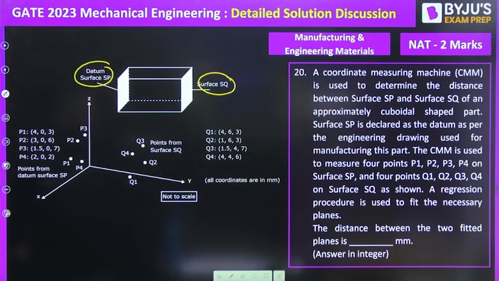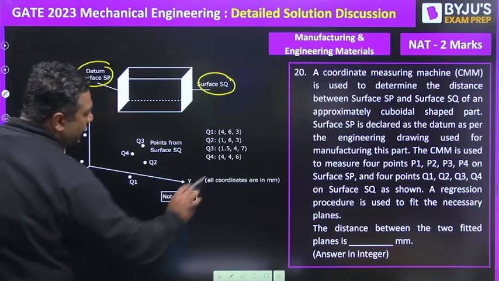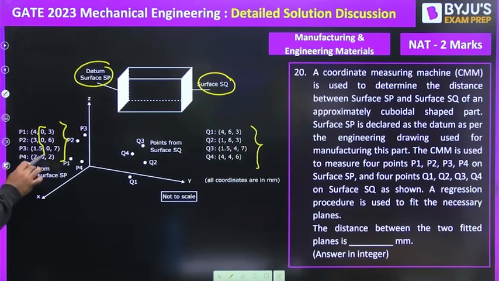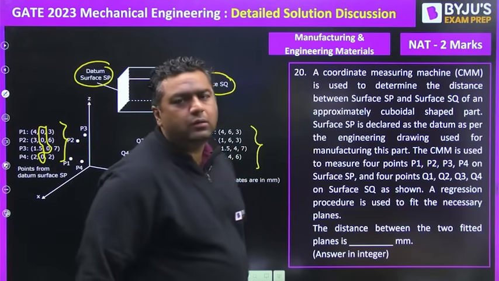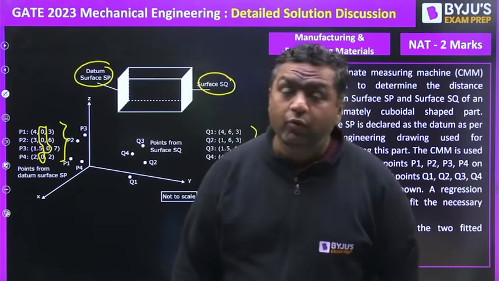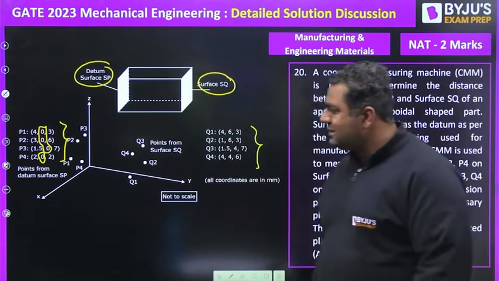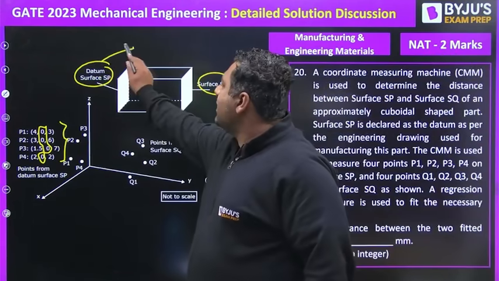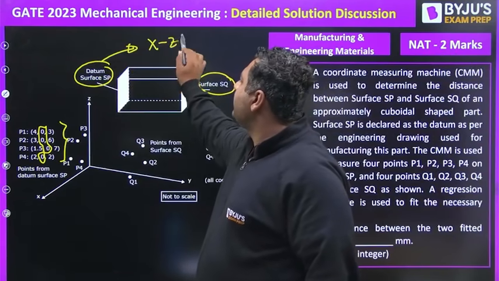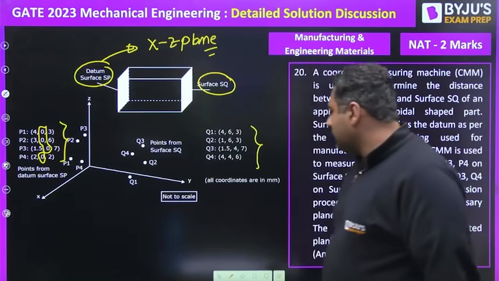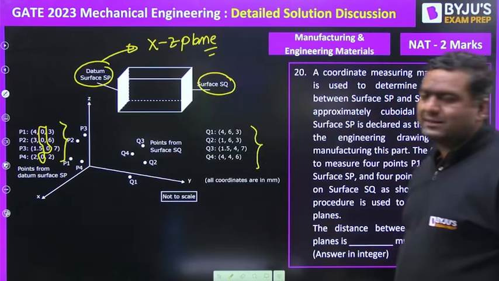If you see P1, P2, P3, P4 and Q1, Q2, Q3, Q4, all of them have Y coordinate 0. So this entire surface can be thought of as in the XZ plane.